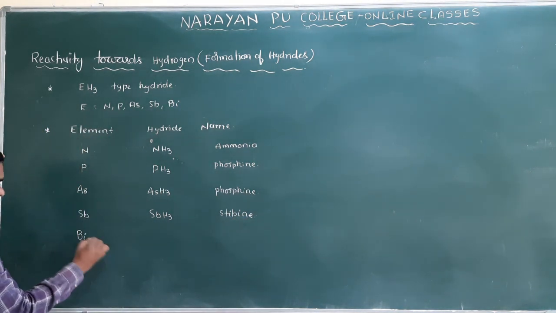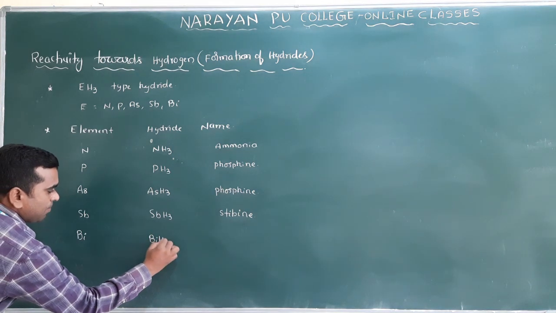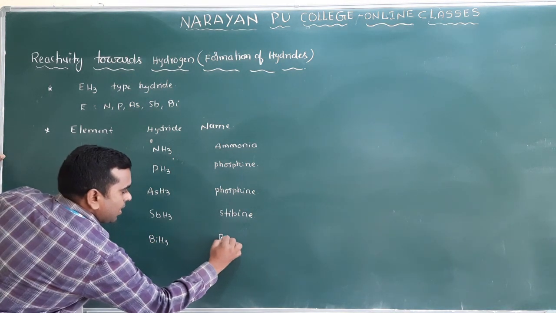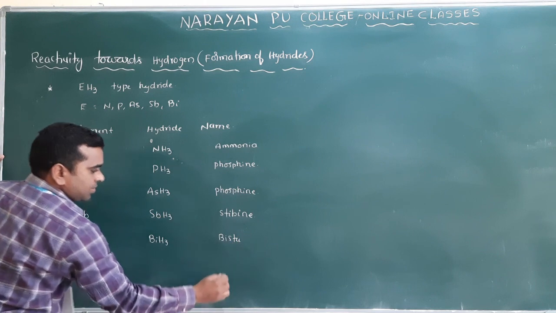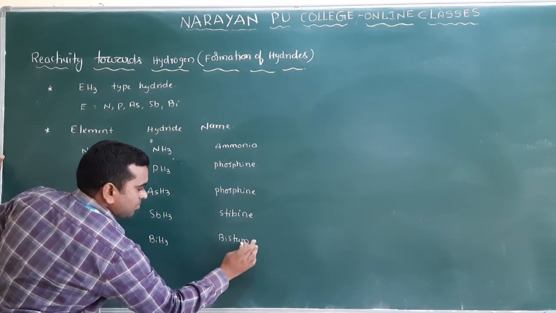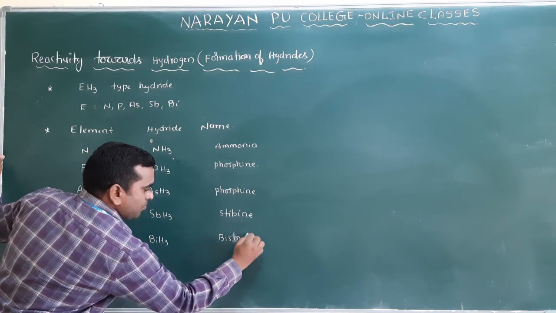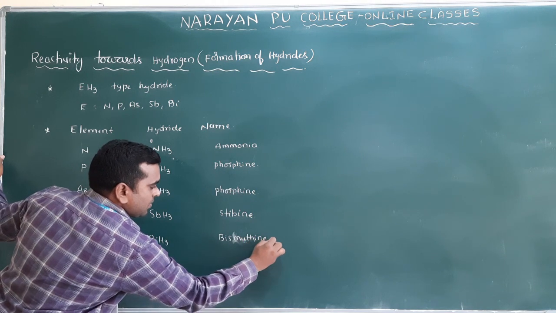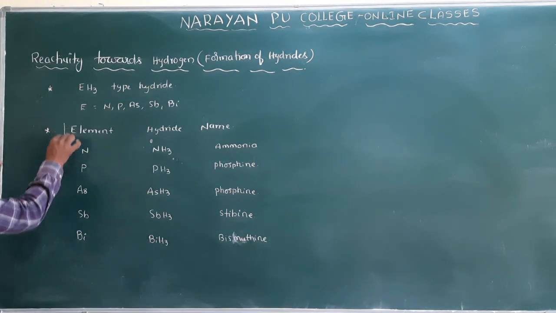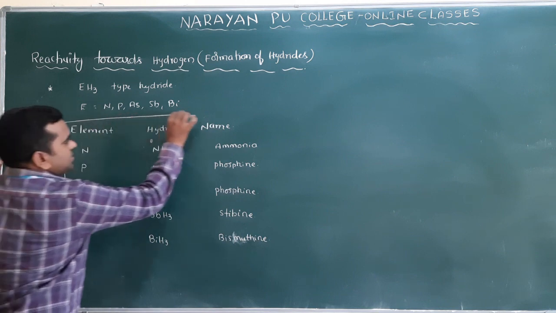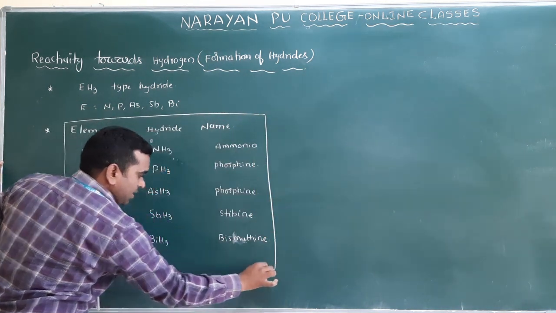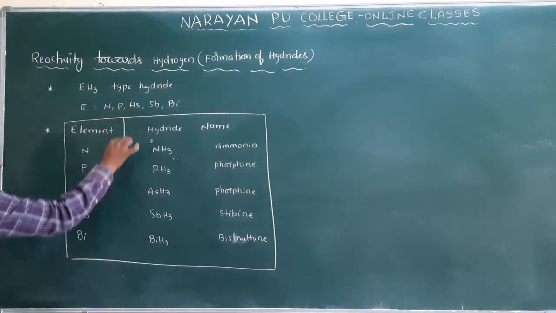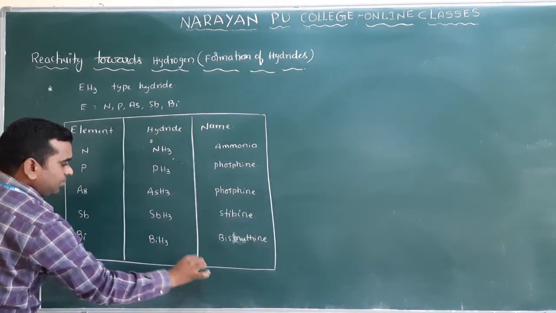And Bi, what is the hydride type here? BiH3, bismuthine. So these are the 15th group elements and they form EH3 type hydrides.